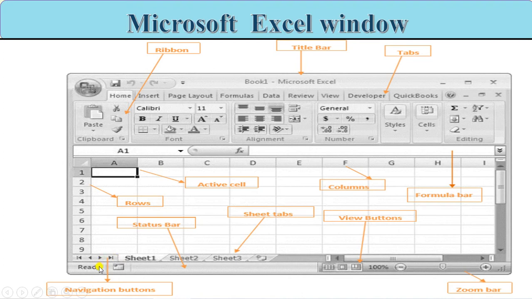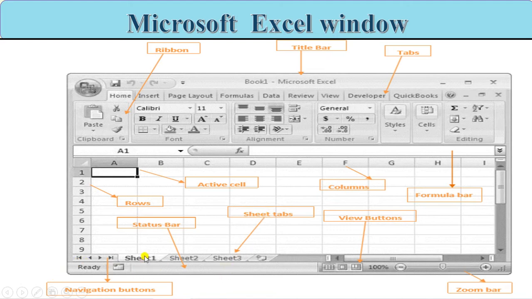Now at the bottom, these are your navigation buttons. These are the buttons which are used to move from one sheet to another. And this is your status bar. What is a status bar? The status bar tells you how many words you have used, what the counts of the numbers you have used are, and the number of sheets you have used. All this will be displayed in the status bar.